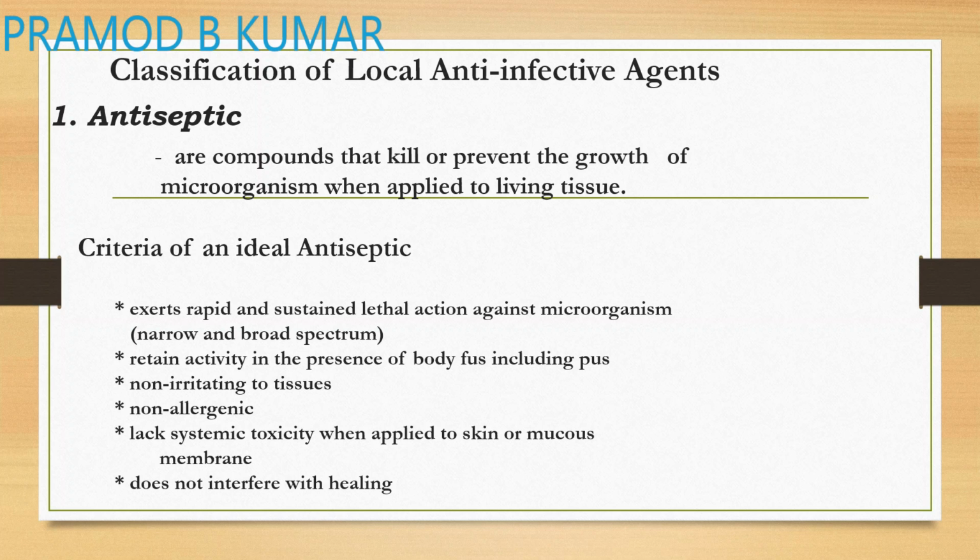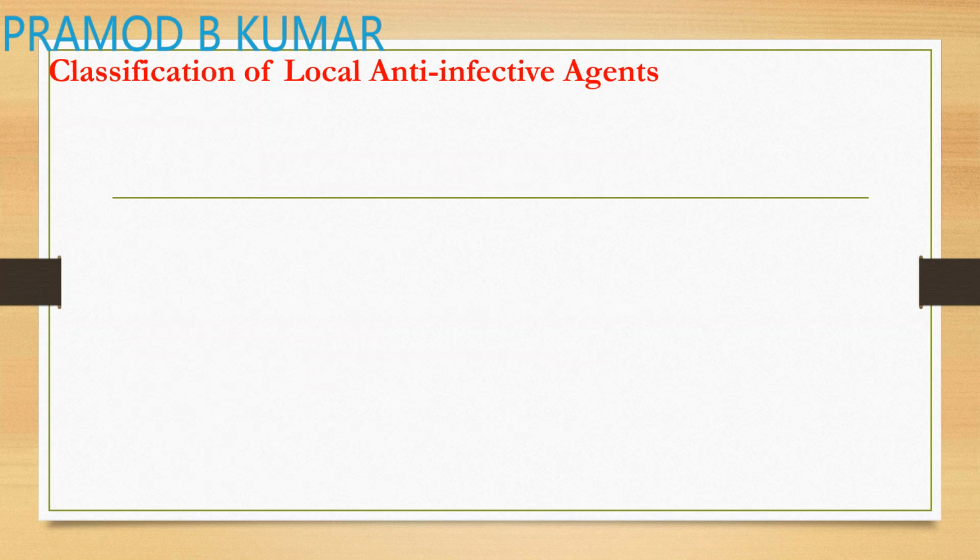They should retain the activity in the presence of body fluids, including pus. They should be non-irritating to the tissues. They should be non-allergic. They should lack systemic toxicity when applied on the skin or mucous membrane, and they should not interfere with the healing process. So these are the criteria for your ideal antiseptic.